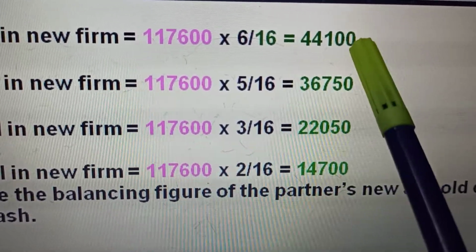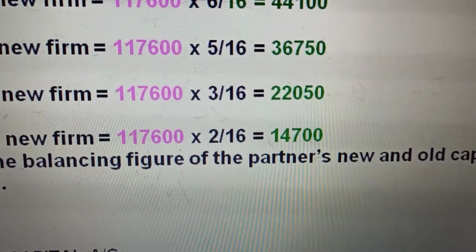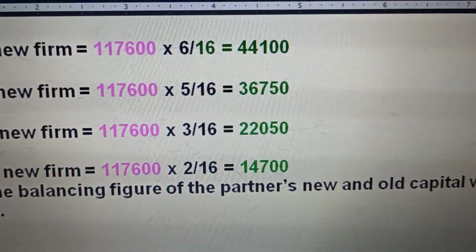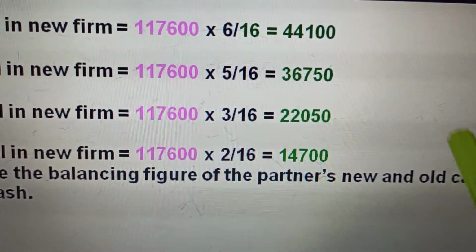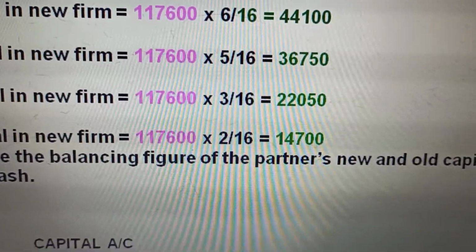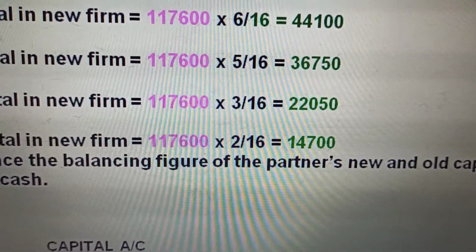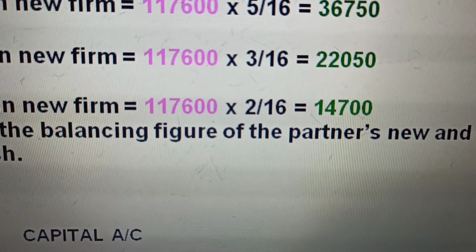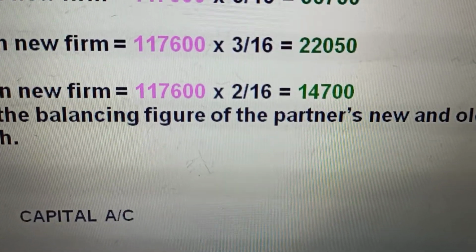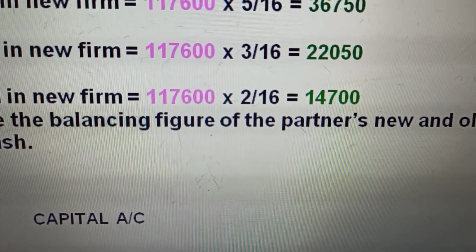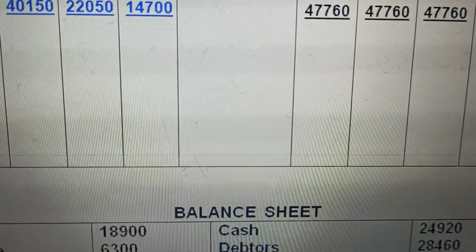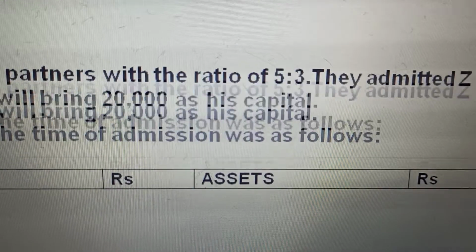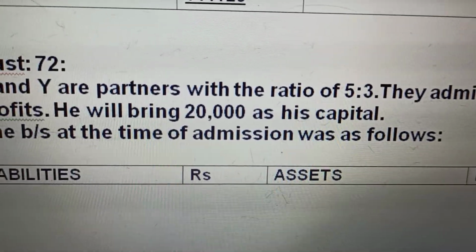We work out the capital, this is what it should be. After making the revaluation account and capital account, we compare those capitals with these capitals, and extra cash is brought in or paid off as the case may be, and the capital account is done. The adjustment of the capital is done.